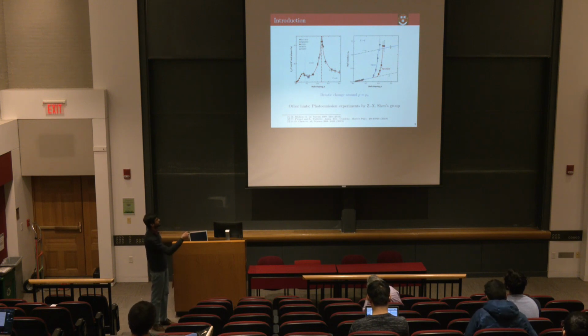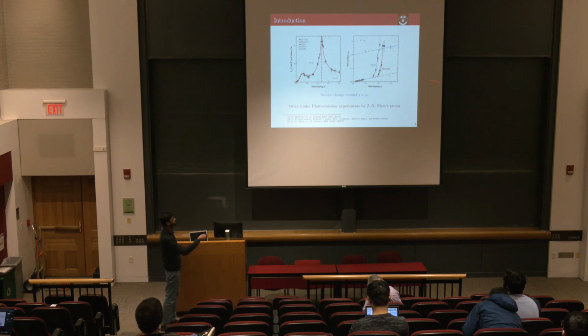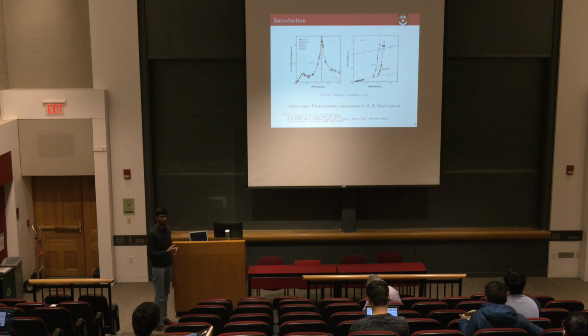In the right plot, this is some Hall measurement, and you see the carrier density in this experiment as a function of hole doping again. You see that at low hole doping, the carrier density is basically P, whereas it suddenly jumps at some critical value of the doping PC, and it becomes 1 plus P. And there is some other experimental evidence from photoemission experiments, let's say, that suggests that things are really changing at some critical value of doping.